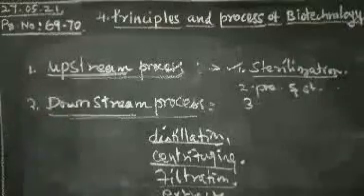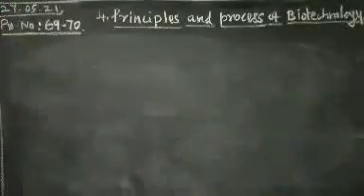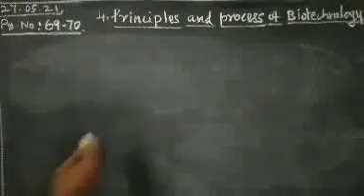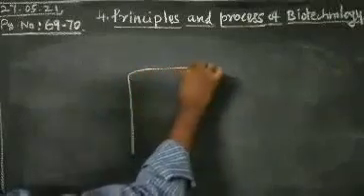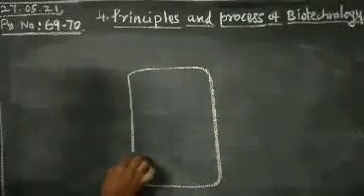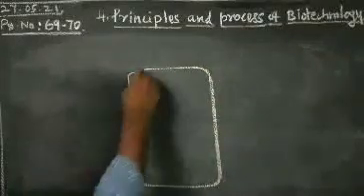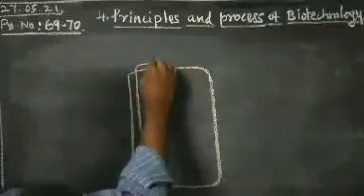The next one we will see is the bioreactor diagram. You can see the diagram; draw it with the help of a scale.